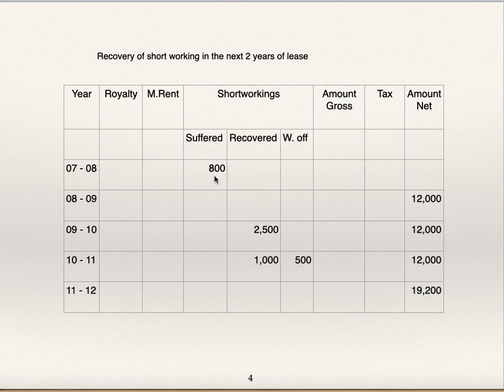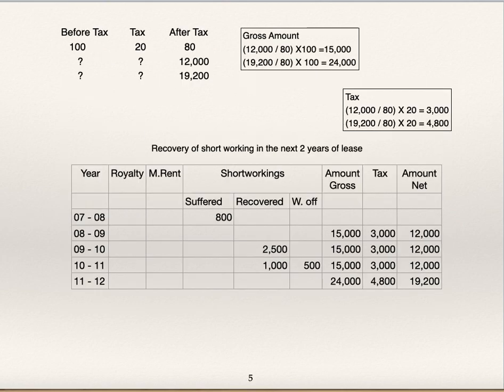Short working suffered. Opening balance on 1st April 8 is 800. So it must be from the earlier year, suffered in 7-8. Now we will fill the blanks and complete the table. I will show you how it is to be done in the next table.